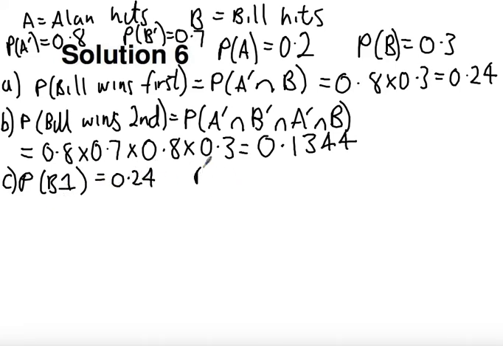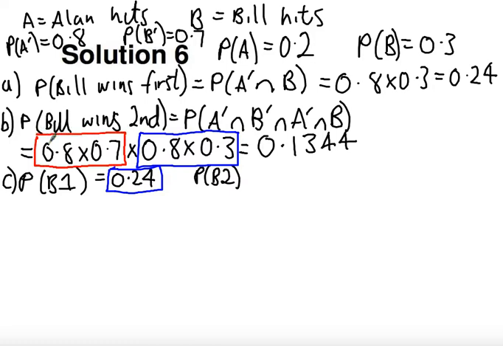And then probability of Bill wins on his second one. Well, let's just underline these two parts. I'm going to highlight this 0.24. This matches up in the probability of Bill winning second in this part of our probability. And in the probability of a round where both miss is highlighted in red.